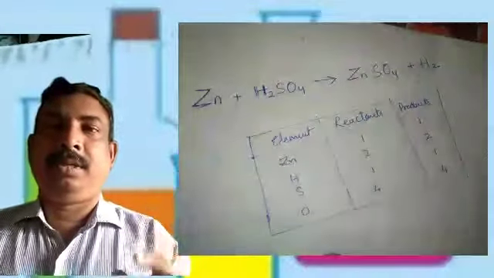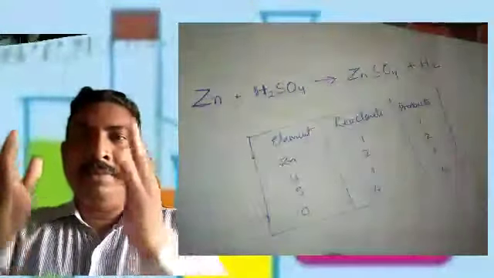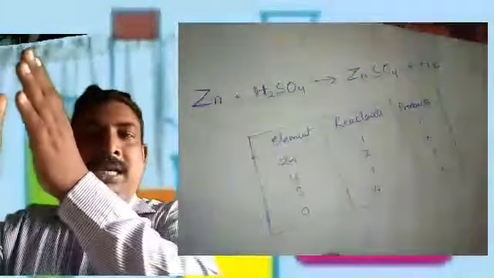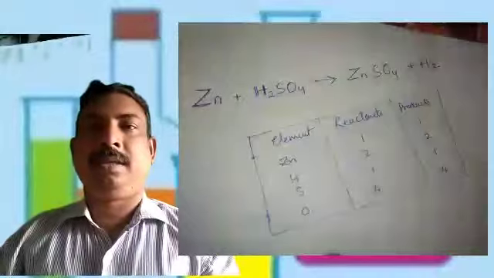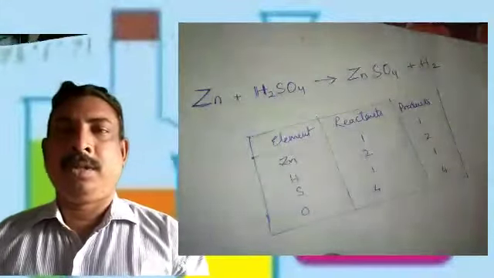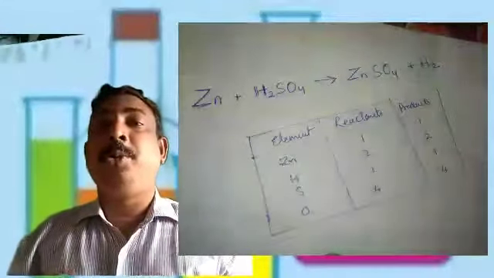Now second, as we have done for the zinc and sulfuric acid, write the name of the elements, the number of atoms on the reactant side, and the number of atoms on the product side. Now check whether it is balanced or not. As we have chosen an unbalanced chemical equation, now you want to balance.